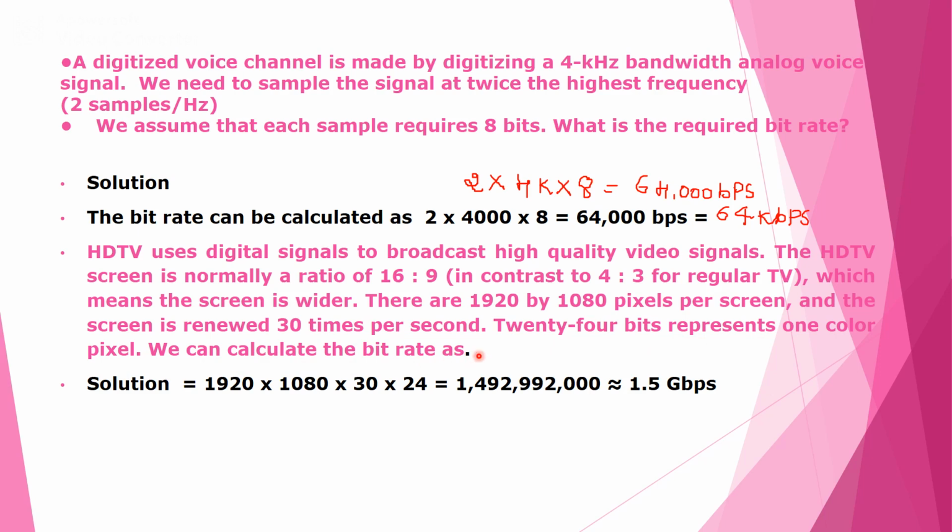We can calculate the bit rate as 1920 by 1080 pixels per screen, renewed 30 times per second, into 30, and we need 24 bits to represent one color. So that is 1920 into 1080 into 30 into 24, which is around 1.5 gigabits per second.